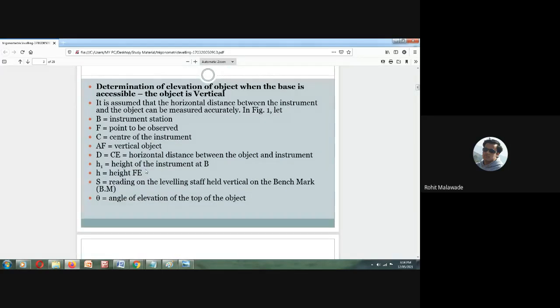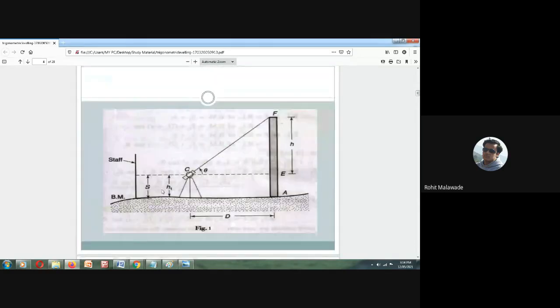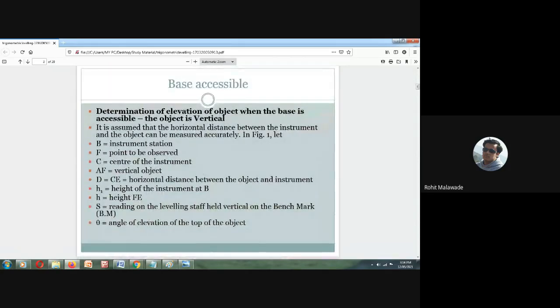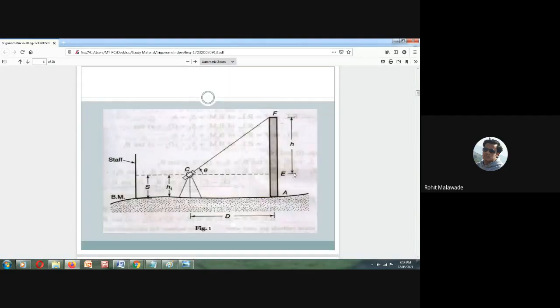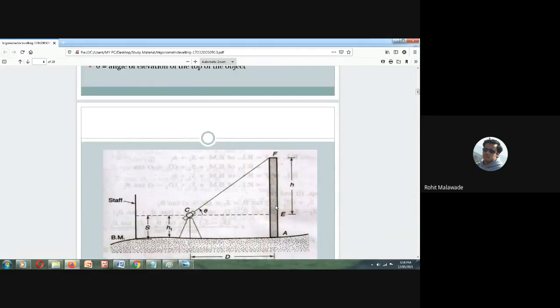Then we will have H1, the height of the instrument at B. This is your H1, right? From the ground level, what is the height of the instrument where your line of collimation is going to exactly meet? That is what we take as the height of the instrument at B. Now, H is nothing but height FE, the height of the object. We consider it as H.